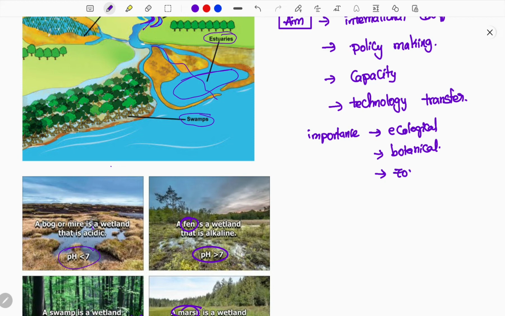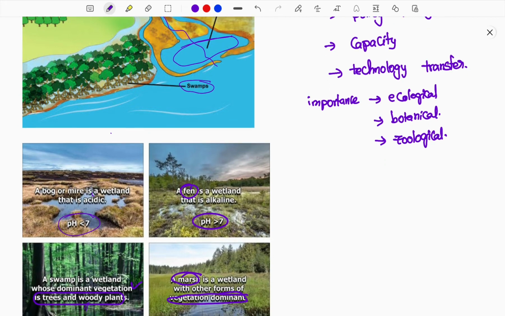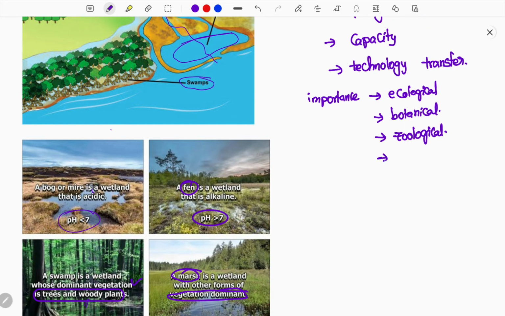And then you can see over here zoological wetlands, which means many different types of living organisms and animals, whose habitats are located along this wetland. So this is more and more important. Next you come to the hydrological importance, because this conserves the water. So the hydrological importance of the wetland is high. Based on the importance, they have been selecting these Ramsar sites and also conserving these wetlands.